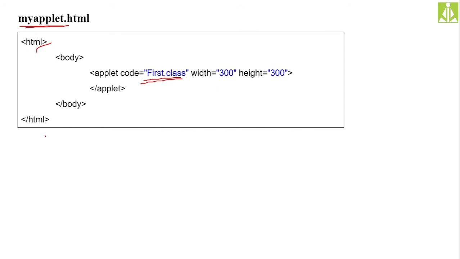HTML opening, HTML closing, body opening, body closing, then the applet tag we have to use. In that tag we have to put first dot class, and then the width and height of your browser window. After putting this code inside the file, save this file with the .html extension, and once the file is saved, just double click on that file to open the applet. So this we will practice now.